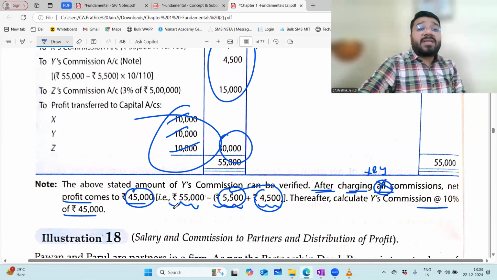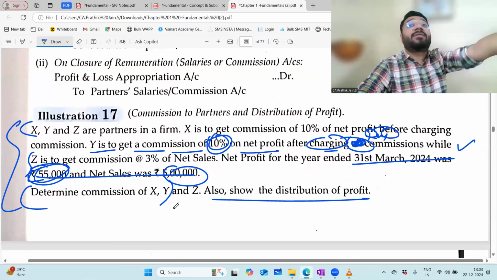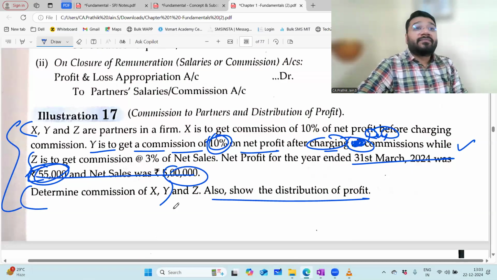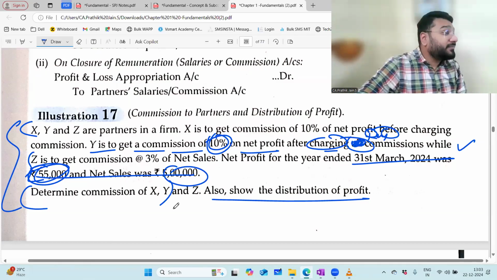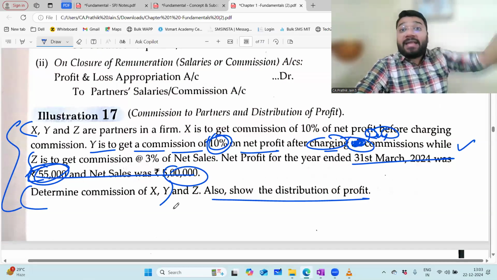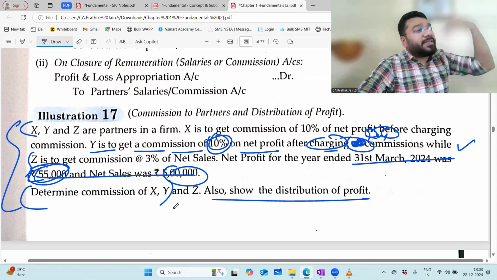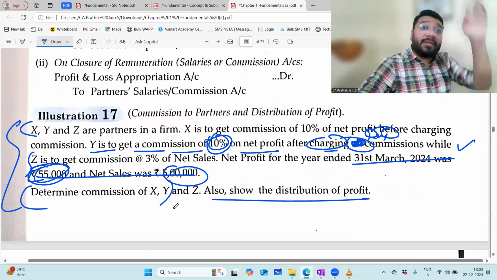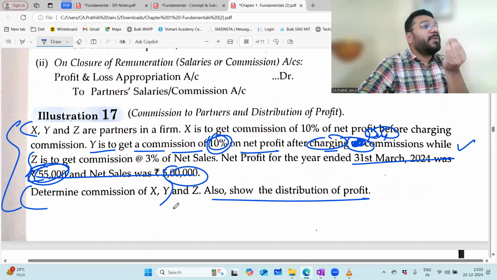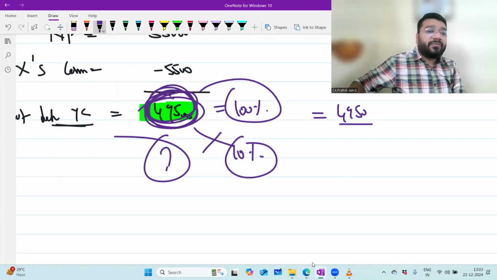Because if I start twisting this question, no, Y's commission is so much, X's commission is so much, I have 10 different ways to twist this. Y's commission 10% after minusing Y's salary but before minusing X's commission. After minusing Y's salary and X's commission but before minusing Y's commission. Like that, there's no end to it. I can keep on twisting and twisting. So you have to understand the language of the question. You have to be an expert in English language. Expert means not that expert. At least you should be properly able to interpret English. Second, you should have common sense. If these both are combined, you can easily crack this equation.